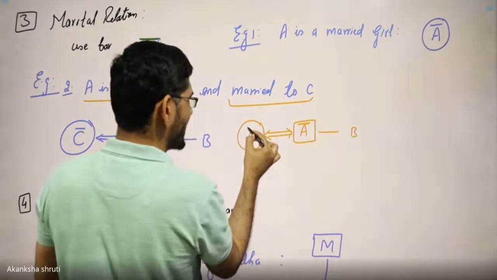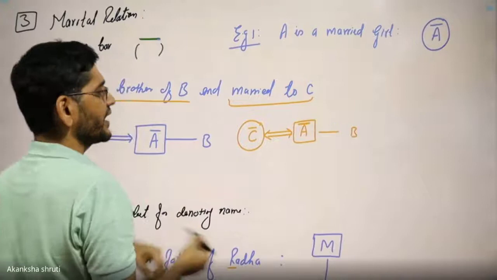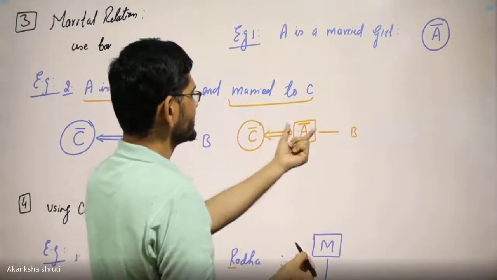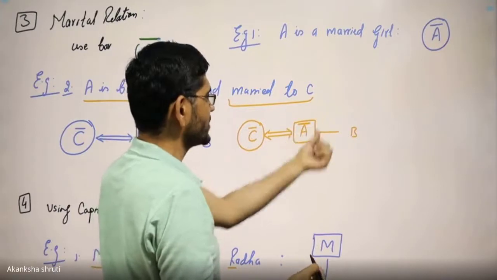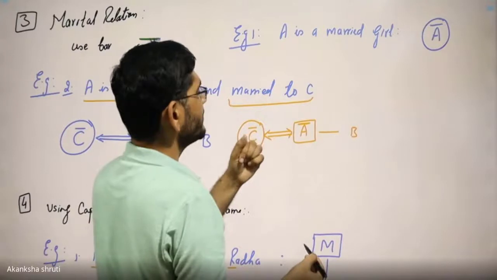And C is also married, so we can put the bar here also. Even this double bond also tells the married. But who is boy and who is girl, meaning male and female, for that we have to put this box or the circle.